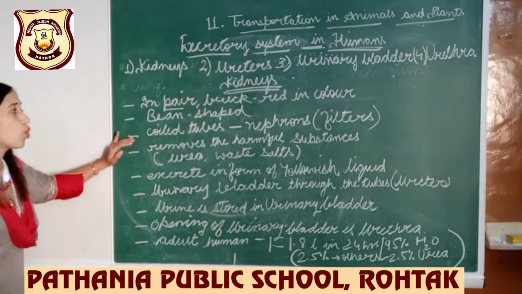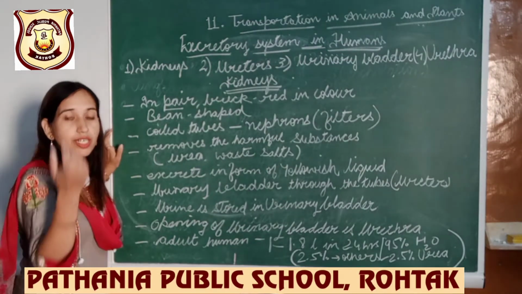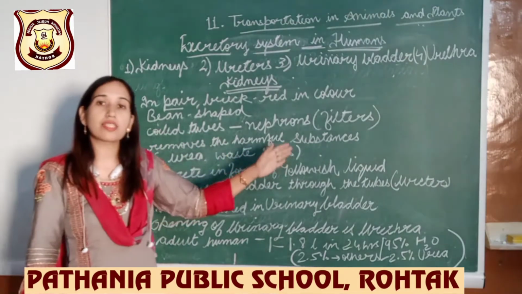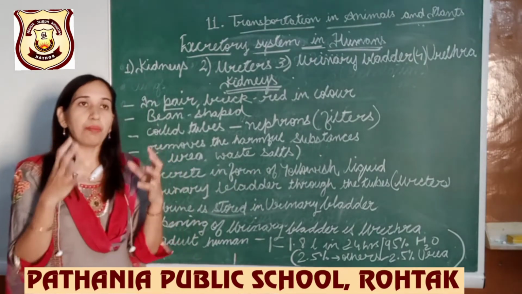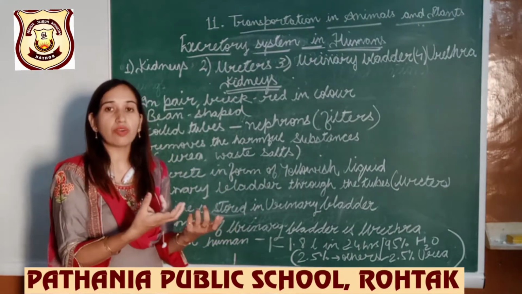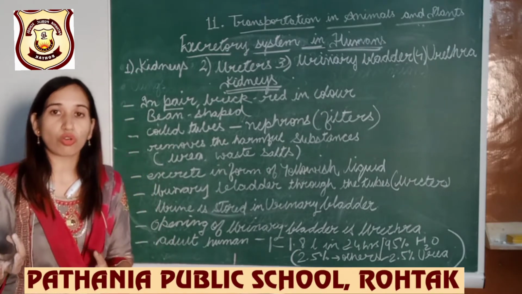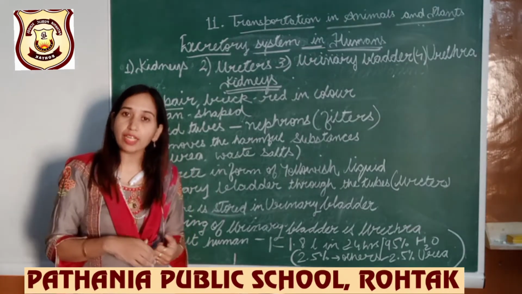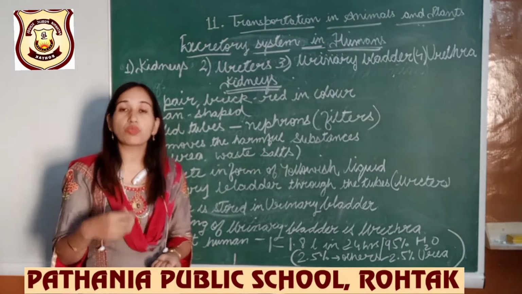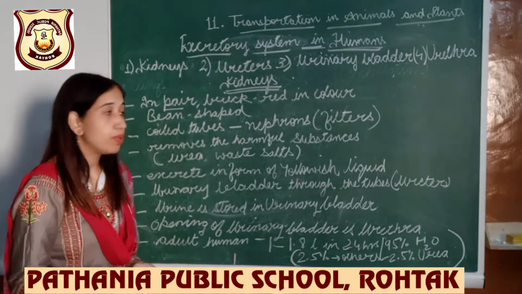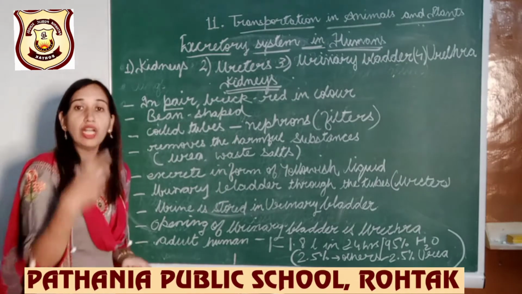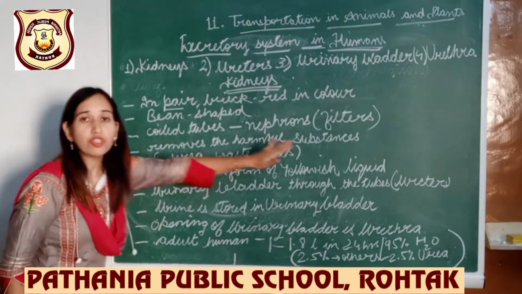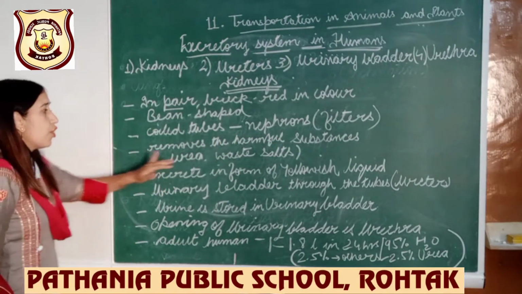Now it is having coiled tubes called nephrons. These nephrons are acting as filters. Many useful substances are present in our blood and many waste substances are also present in our blood. What happens? The useful substances are absorbed back into the blood and the harmful substances, meaning waste substances, come out of the blood, and the nephron filters it. So these nephrons remove the harmful substances like urea and waste salts.